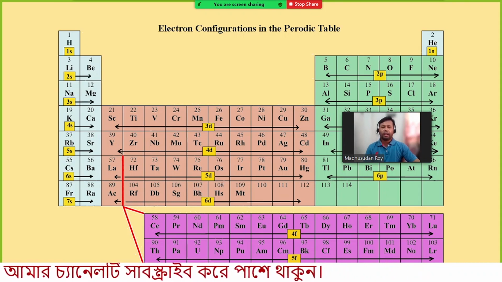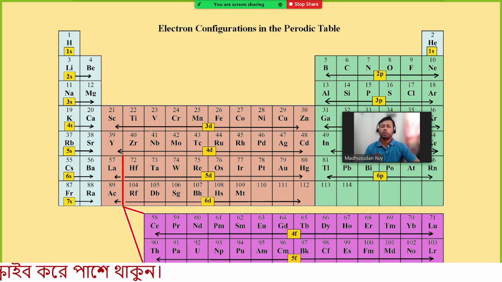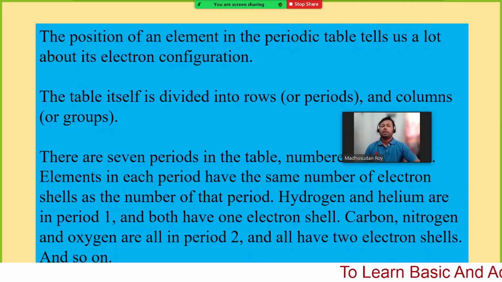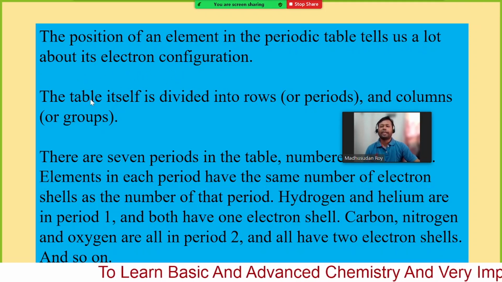So overall you can understand that the sodium atom has 2 electrons in the first shell, 8 electrons in the second shell, and only 1 electron in the third shell. So sodium has the configuration 2, 8, 1. The position of an element in the periodic table tells us a lot about its electronic configuration.